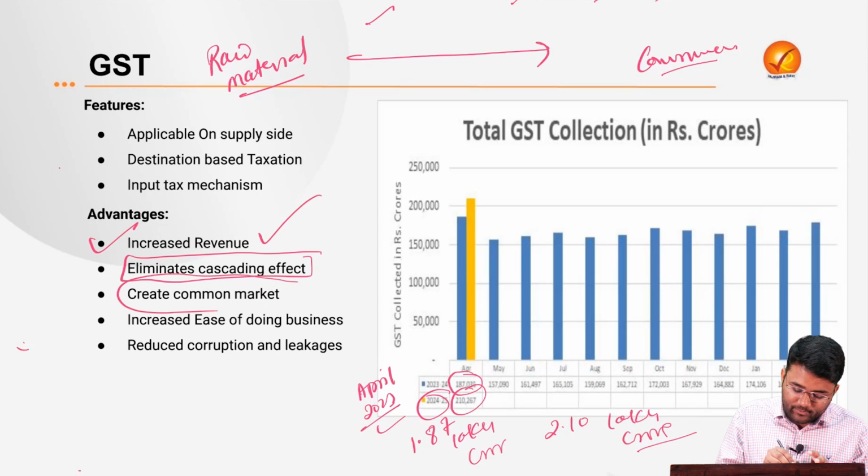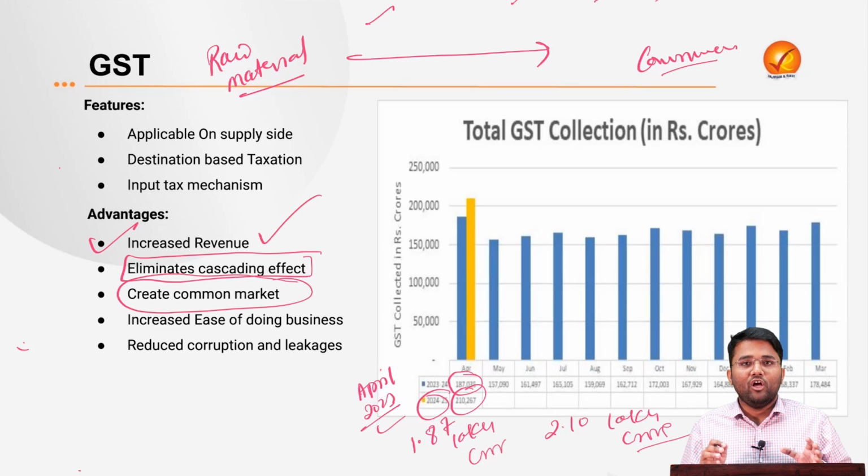Apart from this, it helps in creating a common market. Currently, there are 4-5 rates for the GST, which is applicable in the whole of India. So it helped in ensuring that there is a proper constant similar rate for the whole of India. Earlier, there were different VATs or value added taxes applied by different states.